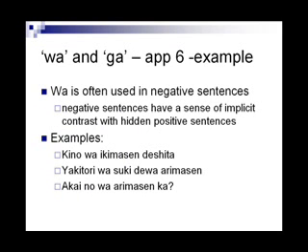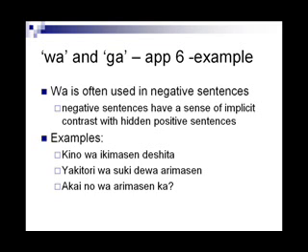Wa is often used in negative sentences. In negative sentences, there is a sense of implicit contrast with positive sentences. For example, Kino wa ikimasen deshita. I did not go yesterday. The contrast is between yesterday and other days. Yakitori wa suki dewa arimasen. I did not like yakitori. The contrast is between yakitori and other items I ate.